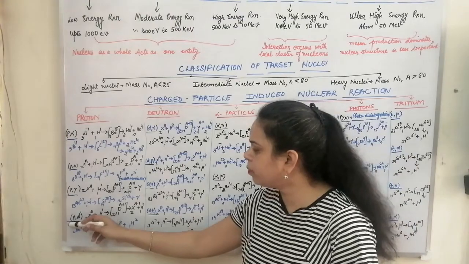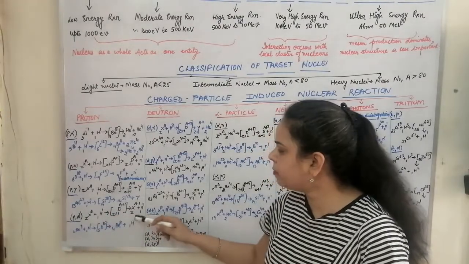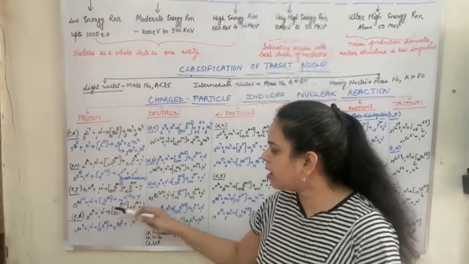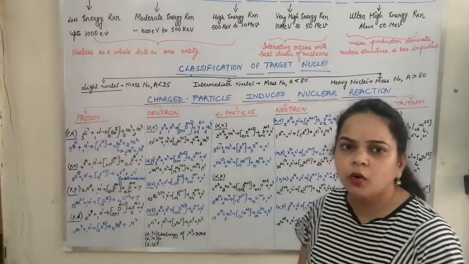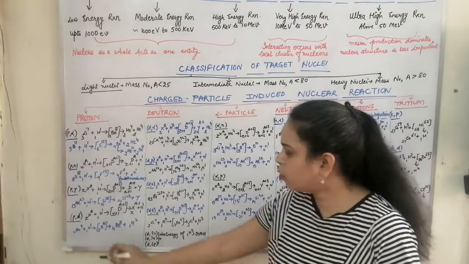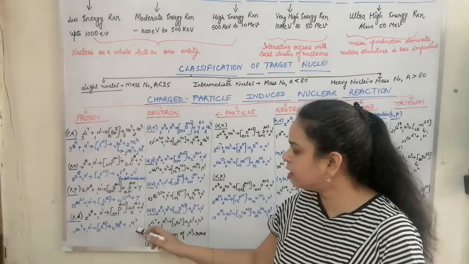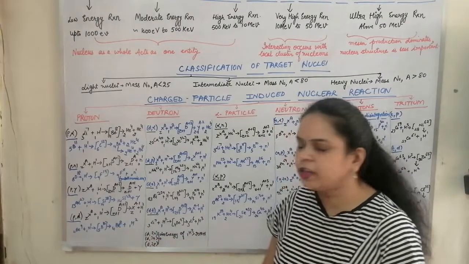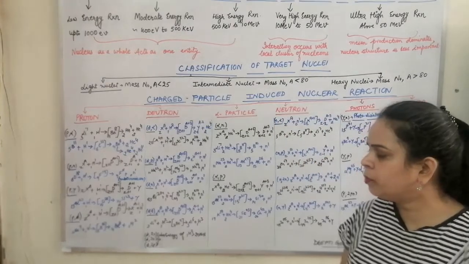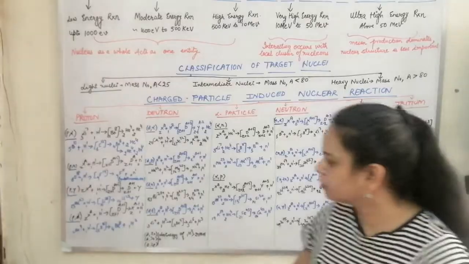Whereas in the case of proton deuteron, we see that the atomic number remains the same, whereas the mass number has been reduced by 1 in the expulsion of the deuteron. So beryllium 9 gives beryllium 8 plus 1H2. So we have an isotope here. When the proton is liberating a deuteron, we get an isotope.